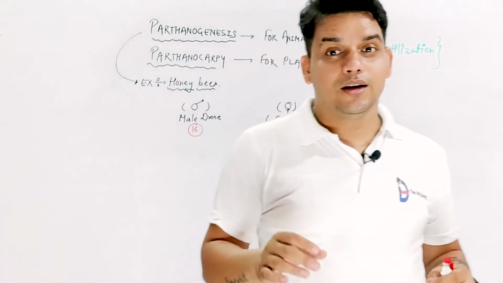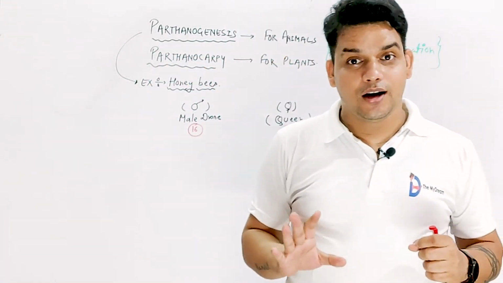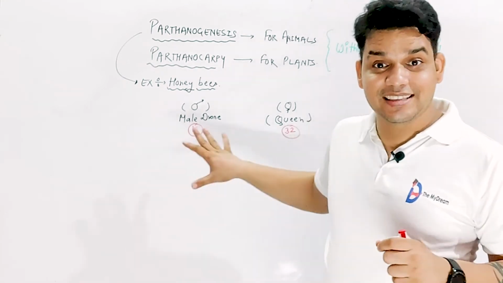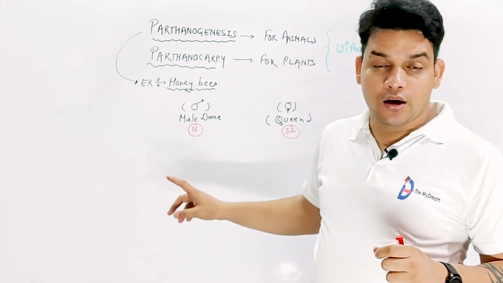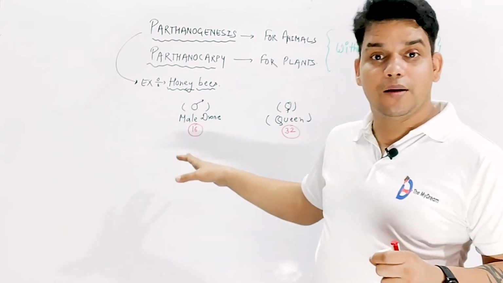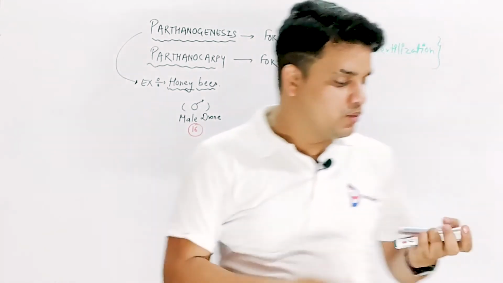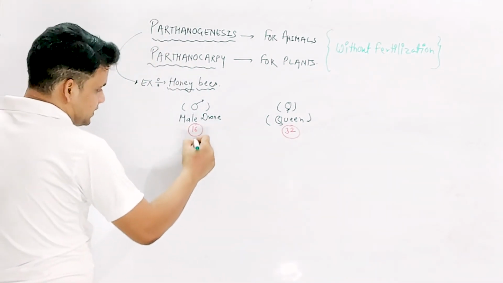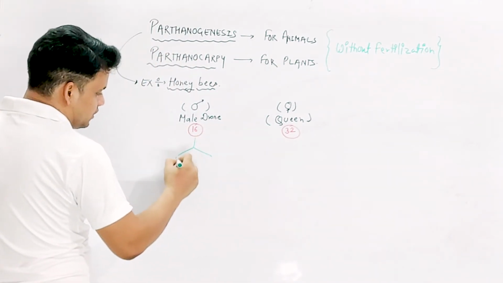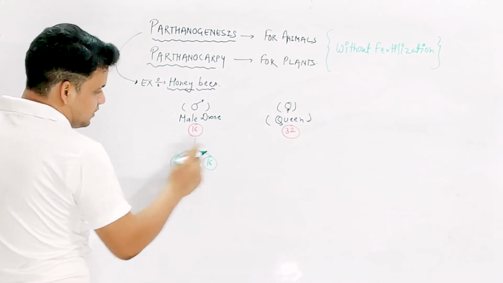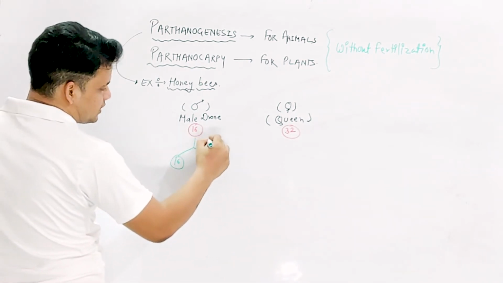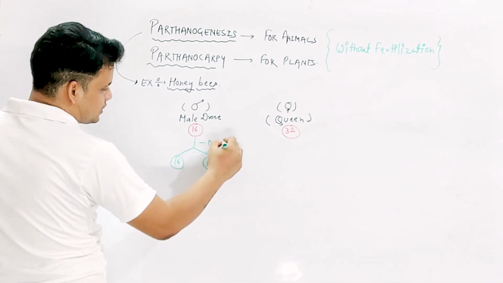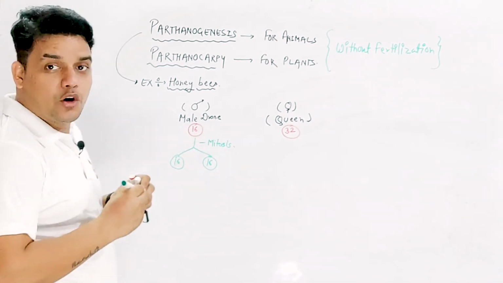I told you that meiosis is present for gamete formation, but this is the exception case. Here, for gamete formation, the mitotic process is also done. This 16 cell divides into 16 and 16. The division in which the number of chromosomes in the daughter cell is equal to its parent cell is called mitosis.